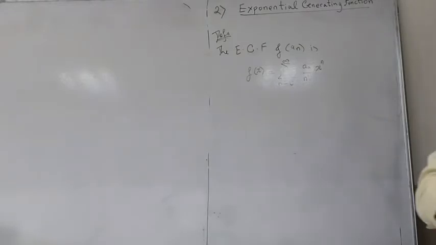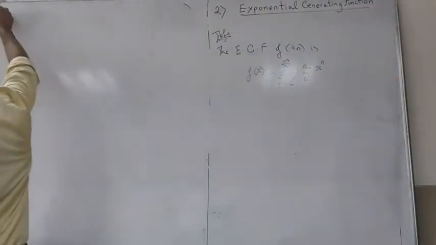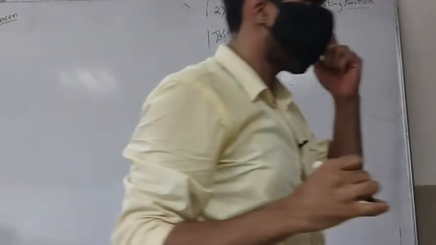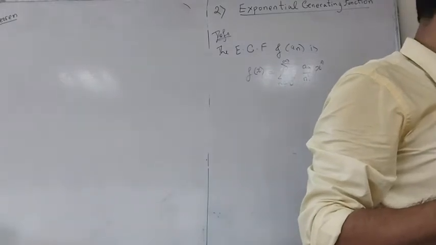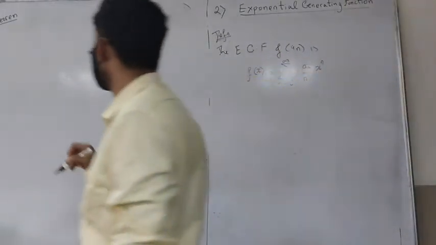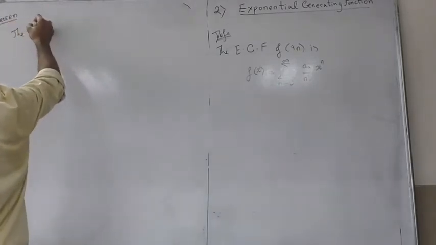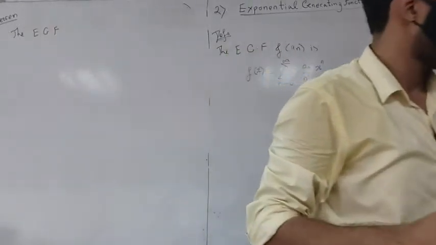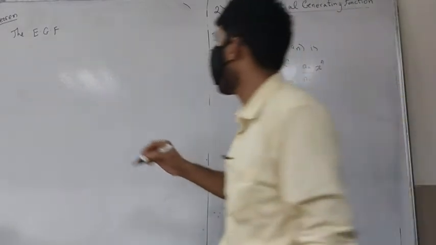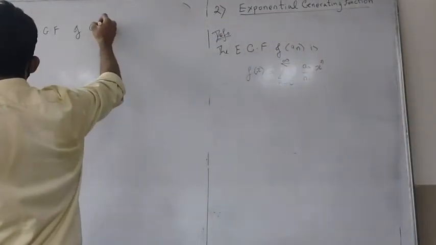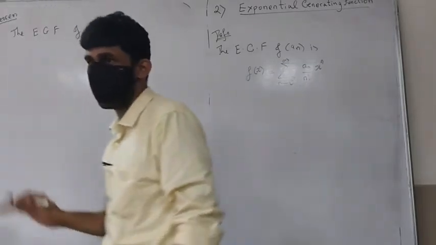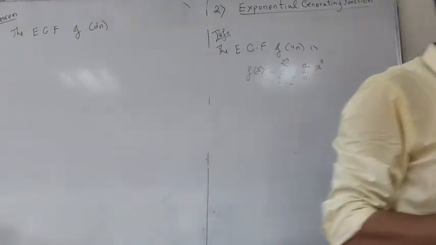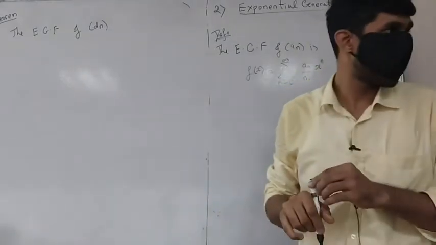So the exponential generating function of dn, this is not a valid short form. Again, here for dn I make the assumption that d0 is 1, just because I can. It doesn't hamper anything, so I will do that.